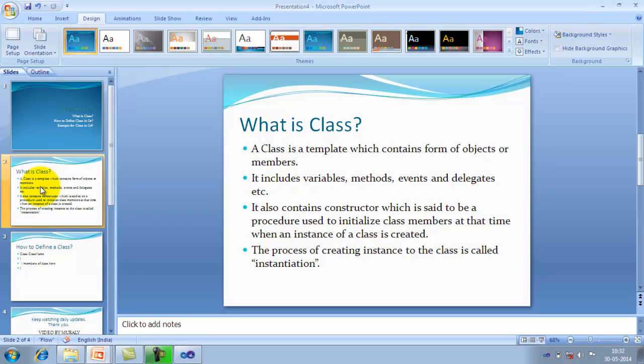It also contains a constructor. You try to concentrate, this is the first invocation member of a class. The intention of this constructor is to initialize class members, and you can invoke members of the class by creating an instance, or you can say creating an object reference to the class. The procedure to create an object reference to the class is called instantiation.